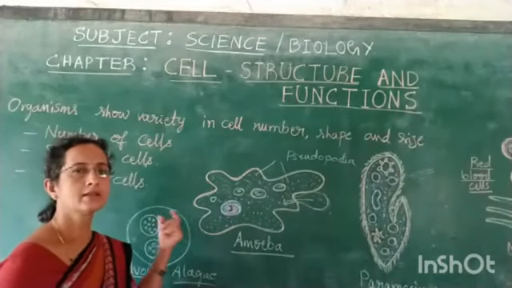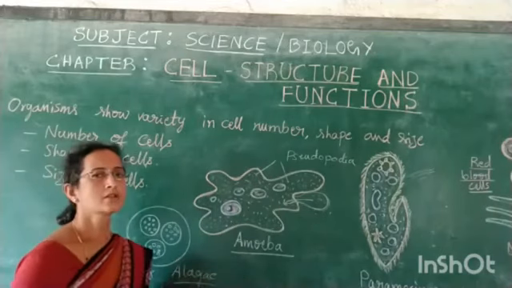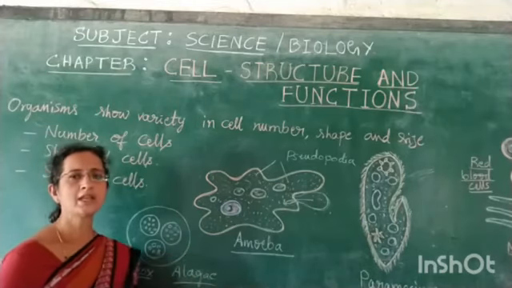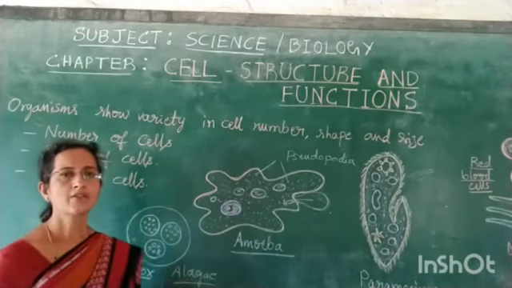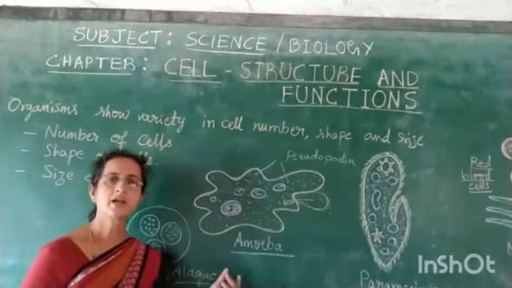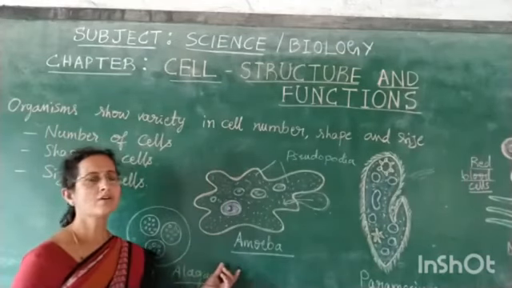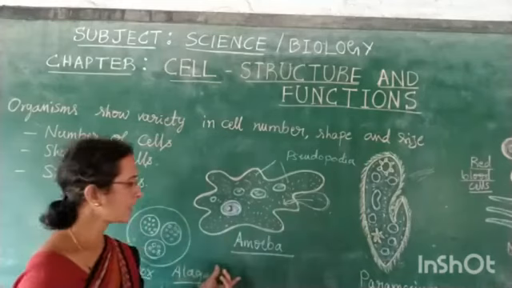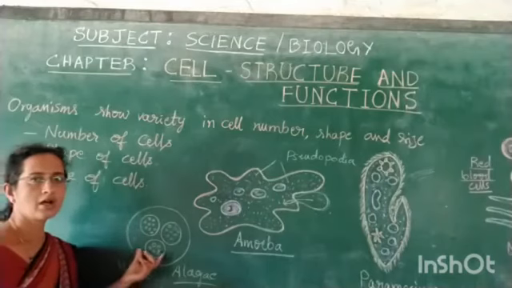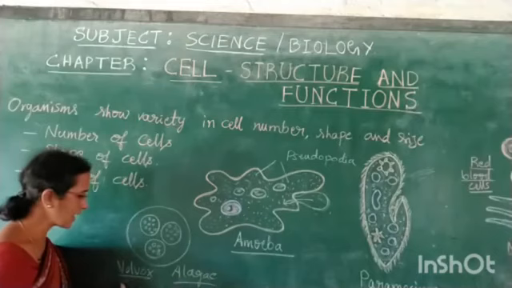The heading: the organisms show variety in cell number, shape and size. So let us have an idea of how many cells will be there in living organisms. Living organisms are classified as multicellular organisms and unicellular organisms. Here you can see examples of unicellular organisms like amoeba or a paramecium. You have a smaller multicellular organism like algae.